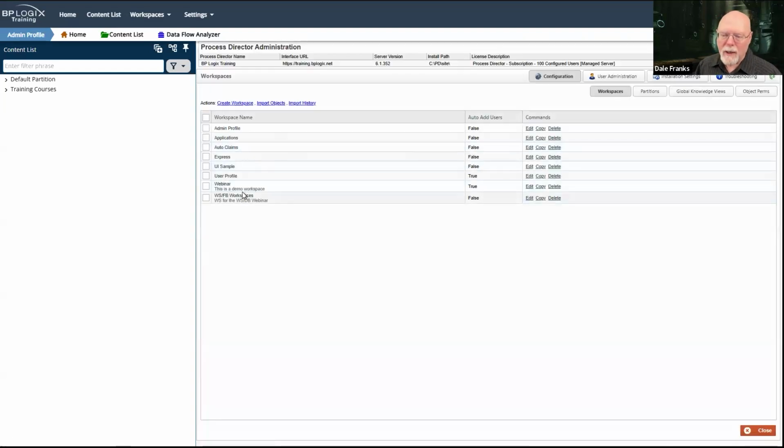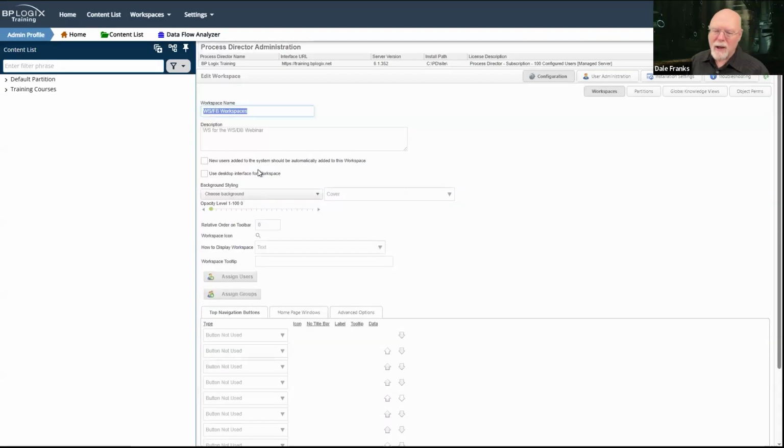So let's go back to the workspace that I was in the middle of creating here. This next checkbox is problematic. There is a desktop interface for the workspace. It does provide a more modern and a little more complex UI for end users. I both love and hate it at the same time.